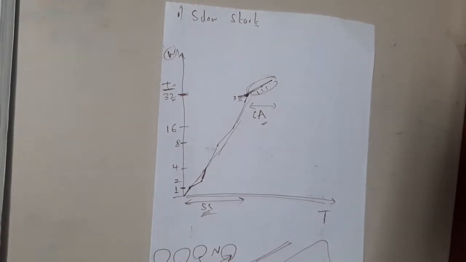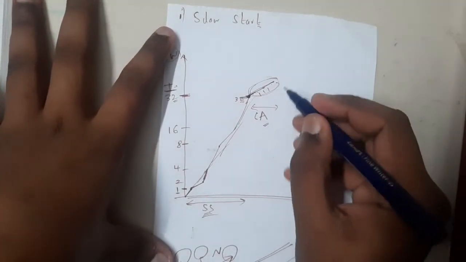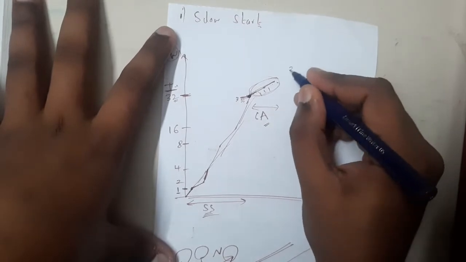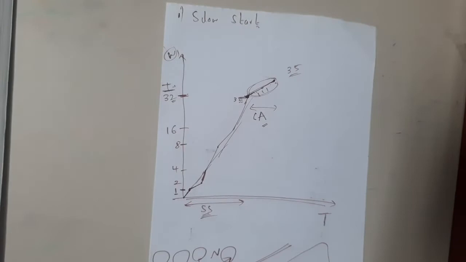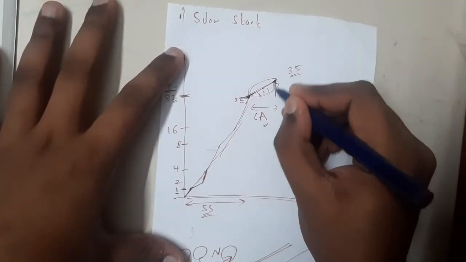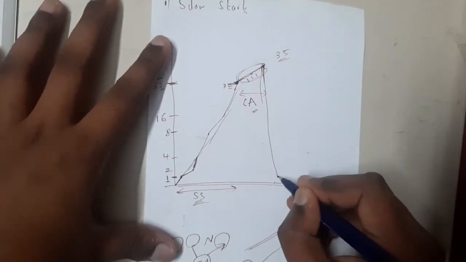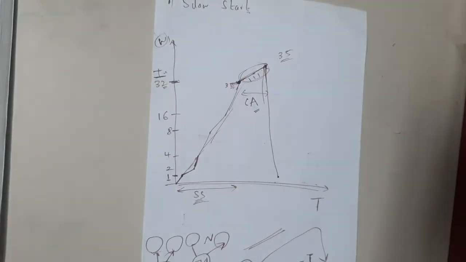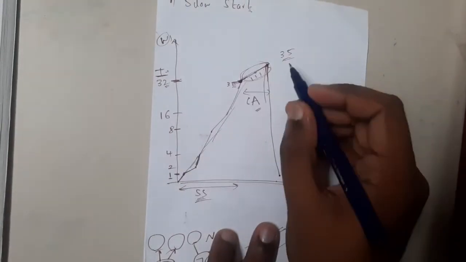Now your question will be, do we continue like that to infinity? At some moment the congestion will occur, right? So assume that at exactly 35 the congestion has occurred. Once the congestion has occurred, you completely drop your speed to 1, guys. To be clear, they say it is 0, but it is always better to take it as 1. We drop it to 1 and we make the threshold half of our current value.